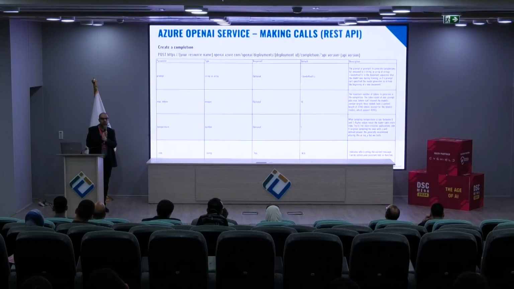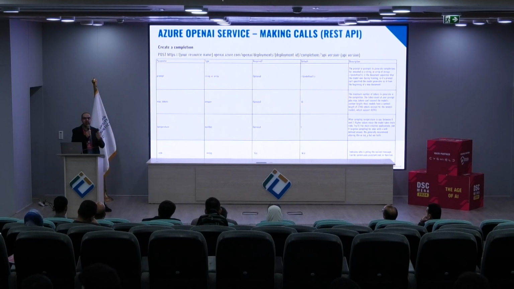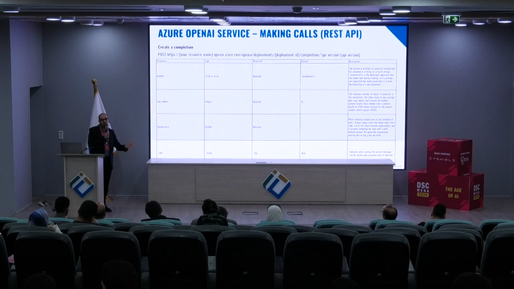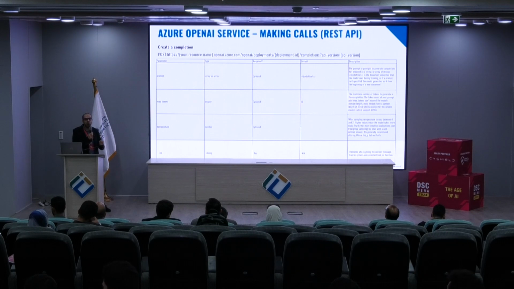How to control this is temperature. Temperature is a number from 0 to 1, where 1 means highest creativity. Sorry, it is 0 to 1 in OpenAI. In Azure, it is from 0 to 2. 2 is highest creativity, 0 is lowest creativity, or precise. The default value is almost from 0.7 to 1, and it is almost a balanced value we can use.